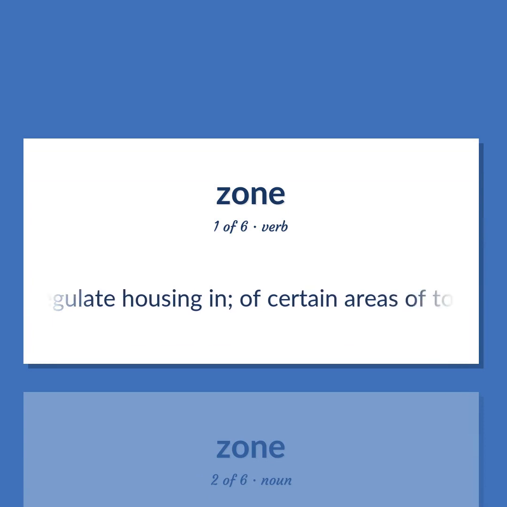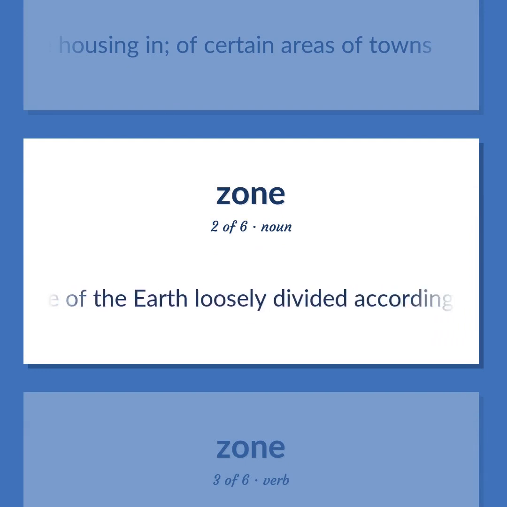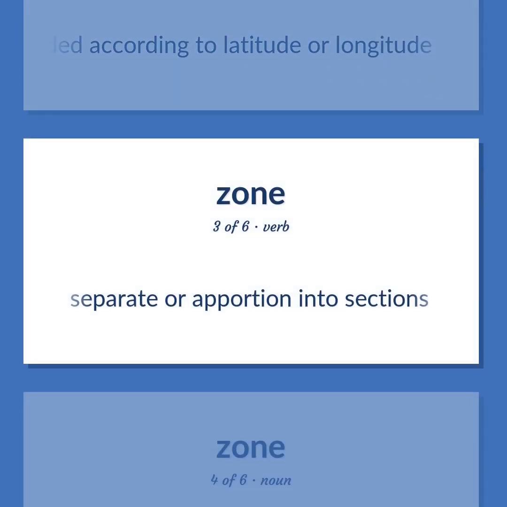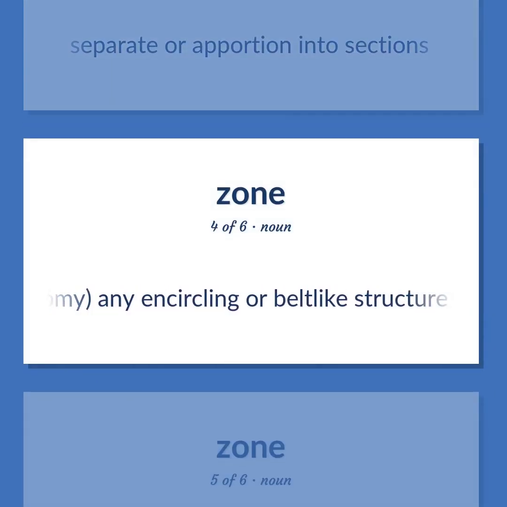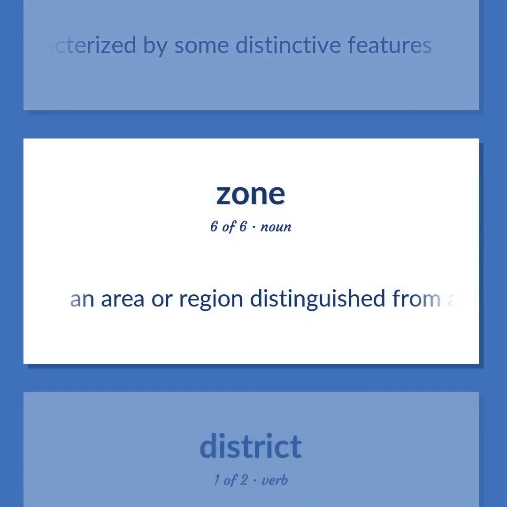Regulate housing in certain areas of towns. Any of the regions of the surface of the Earth loosely divided according to latitude or longitude. Separate or apportion into sections. Anatomy, any encircling or belt-like structure. A locally circumscribed place characterized by some distinctive features. An area or region distinguished from adjacent parts by a distinctive feature or characteristic.